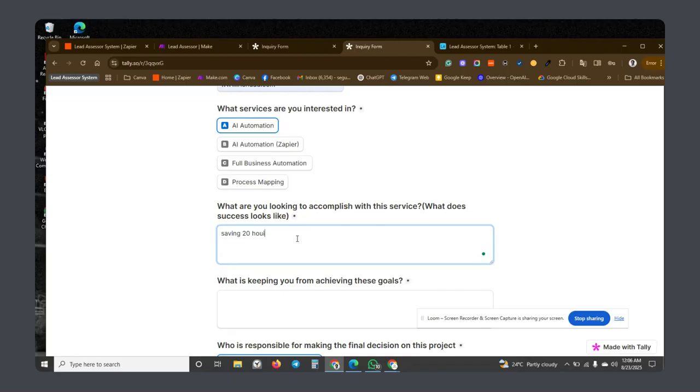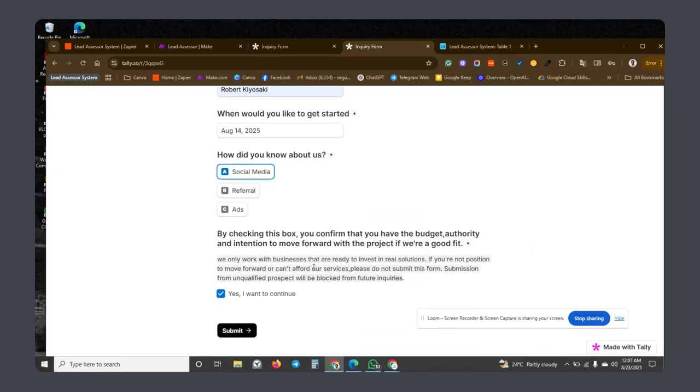And then what is stopping me: not finding a trustworthy AI automation engineer. Funny that this is exactly what I put the last time, right? So I think I'm done with everything. Now I really don't want to submit it.